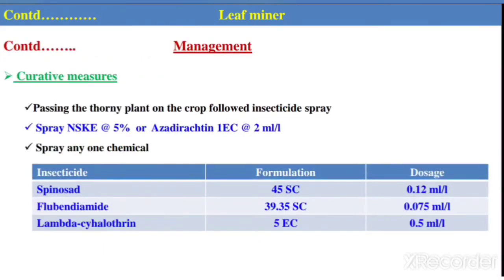Now the curative measures: pass a rope and thorny plants over the crop, followed by insecticide spray. Spray NSKE at the rate of 5% or any commercial neem product which contains azadirachtin at the rate of 2 ml per liter of water. As a last option, you can spray an insecticide, either spinosad, or in case of this leaf miner, you can use flubendiamide or cypermethrin at the recommended dose.